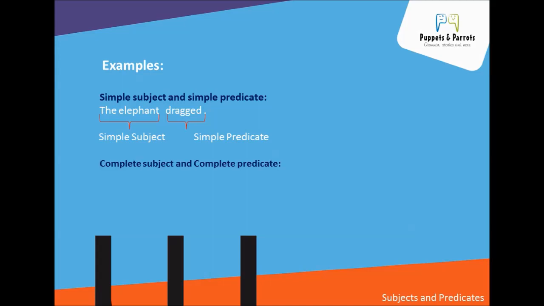Now let's look at another example for complete subject and complete predicate. The big, grey, hungry elephant dragged woods hardly from the forest. Again, locate the verb here in the sentence. Dragged is the verb in the sentence. So, who dragged? The elephant dragged. But it was not just any elephant, it was a big, grey, hungry elephant. In this sentence, elephant is the simple subject and all the descriptive words tell more about the elephant.